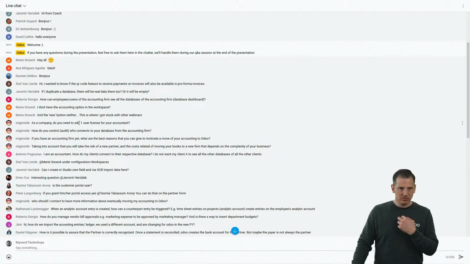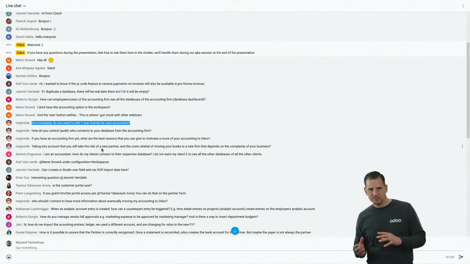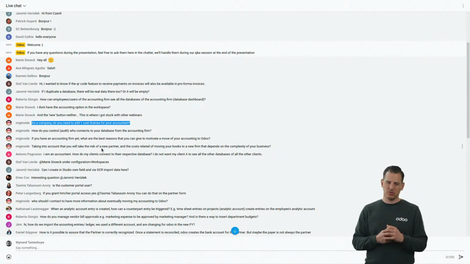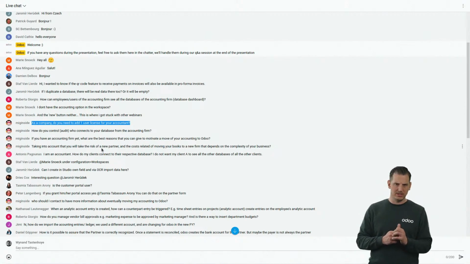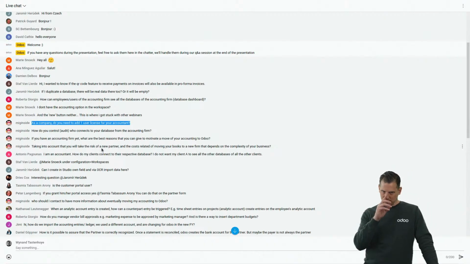As a company, do you need to add one user license for your accountant? It's also a very good question. Today, the answer is yes. Tomorrow, it's also something that we will communicate maybe this year. I hope so, at least. We are thinking about, no, we're not only thinking about it. We already did it, but we're still sorting out how we should control it. Because, of course, we understand the question behind.